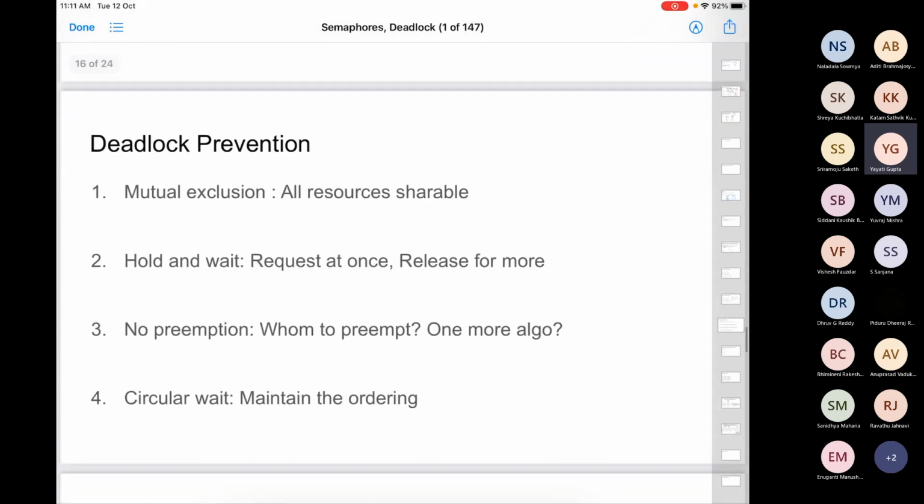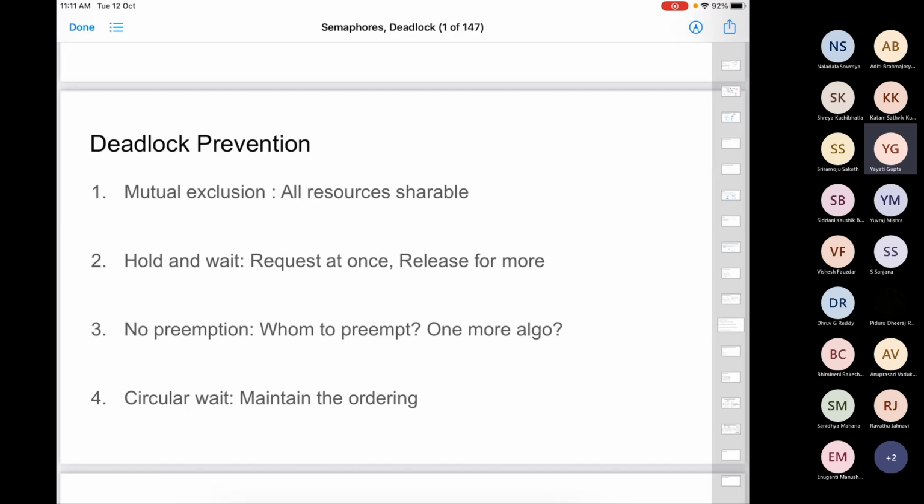Let's now come to deadlock prevention. How do you prevent deadlocks from happening? We know that deadlock happens because of these four conditions. If the first three are not there, the fourth one cannot happen. So the idea is that if you can nullify any one of these conditions, deadlock will vanish. I want a system in which deadlock does not occur at all, so I need not worry about it. So I'll try to make any of these conditions false.